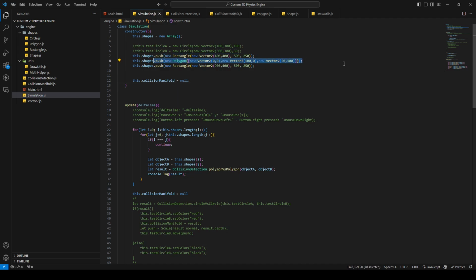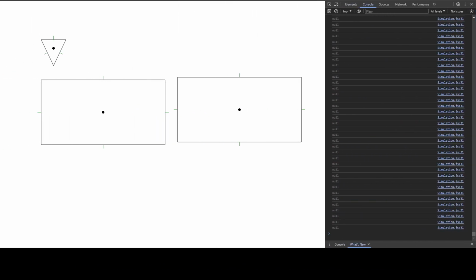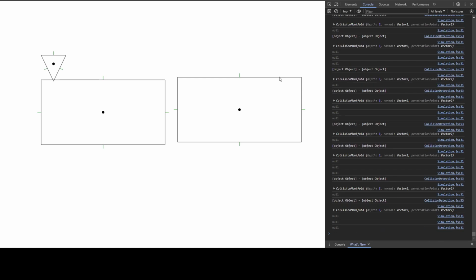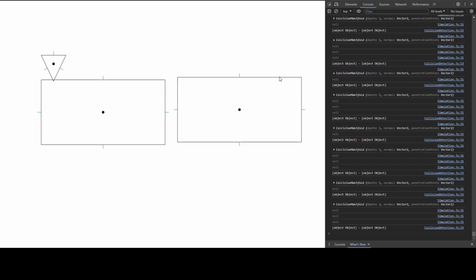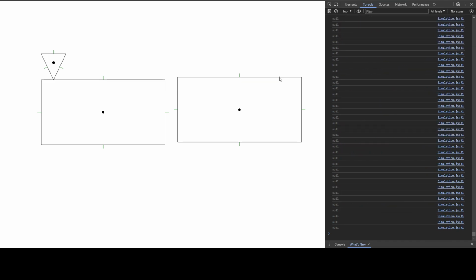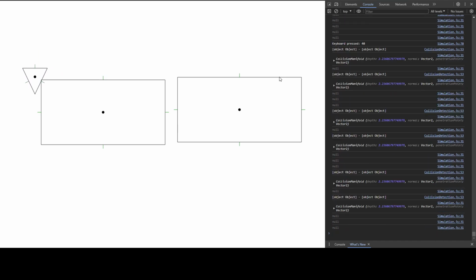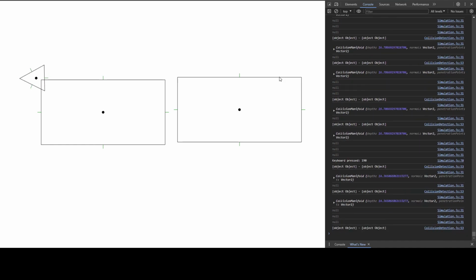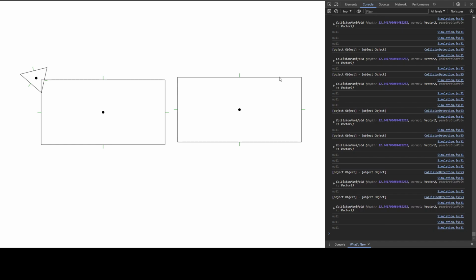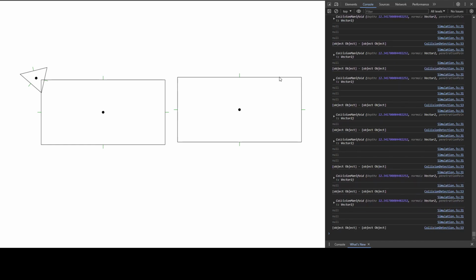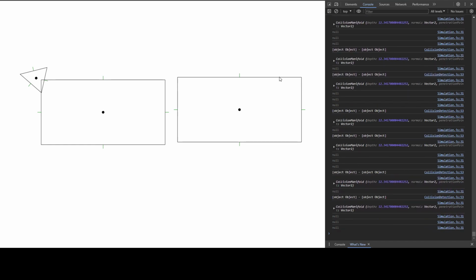This is the polygon, and I'm gonna go back to the browser to see if that's working too. So if there's a collision, we get information. The other nulls are from the existing collision between the two rectangles. There you go, we have a collision here, so it's working for polygons too. Awesome. And now for the last part of this tutorial, I think this tutorial is already long enough.